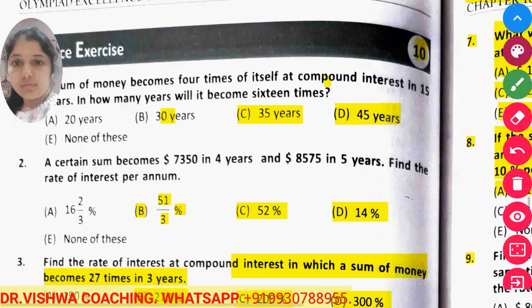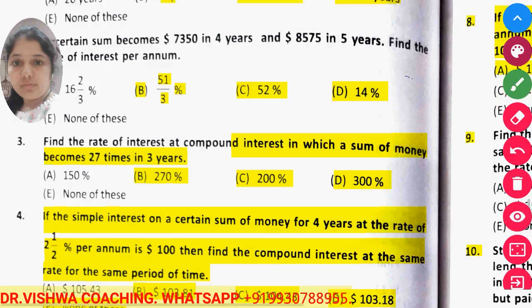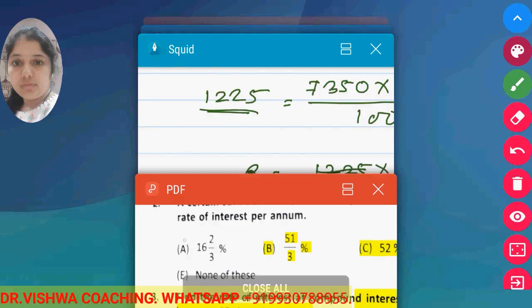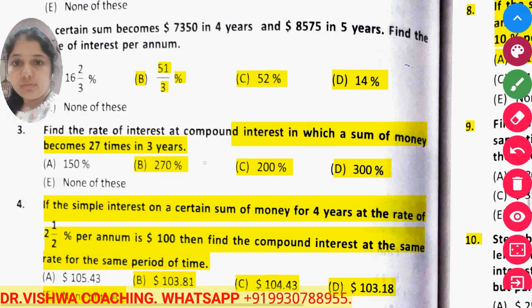Okay, now the next sum. Find the rate of interest at compound interest at which a sum of money becomes 27 times in 3 years.